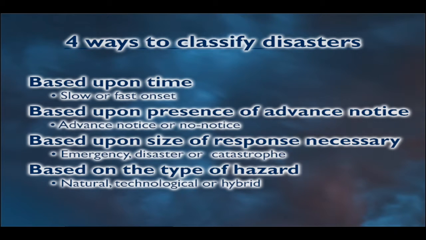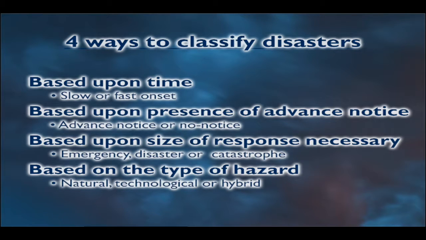Let's talk in terms of now general ways to classify disasters, and there are four main styles. One of them is the classification based upon time, which is slow or fast onset disasters, and we'll talk more about that. In addition, also based upon the presence of an advance notice. So we say advance notice or no notice. Also based upon the size of the response necessary, emergency being the smallest, disaster being the middle, and catastrophe being the largest.